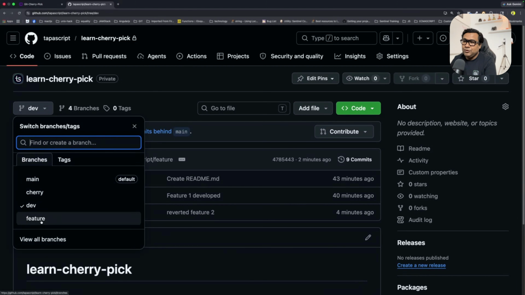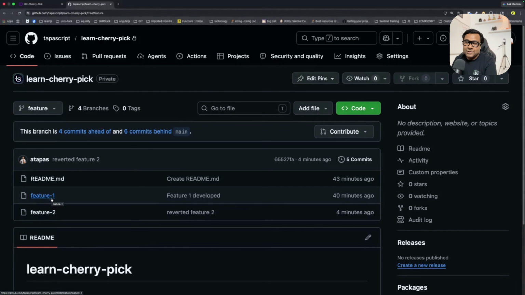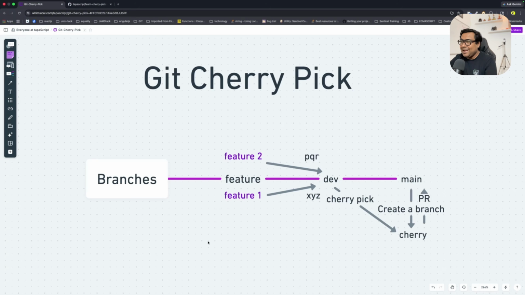If I go to the feature branch, I would still see feature 1 and feature 2 because we have merged all the changes from the feature branch to the dev branch. And of course, our cherry branch, which was like an intermittent branch to get that cherry picked item from the dev to the main, will be having the feature 2. And I can delete this cherry branch if I don't want it anymore. I hope you understood the entire concept, and I hope this was helpful to you.